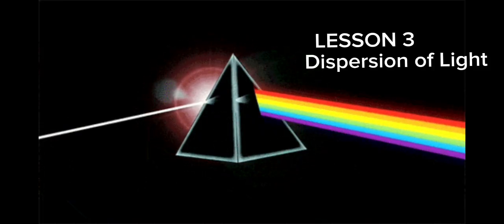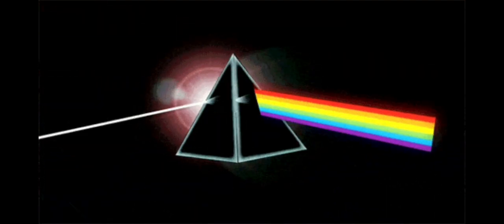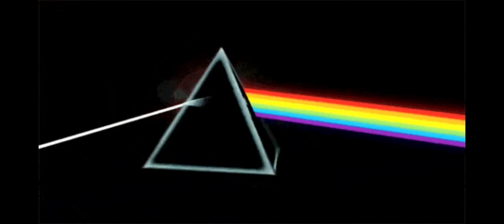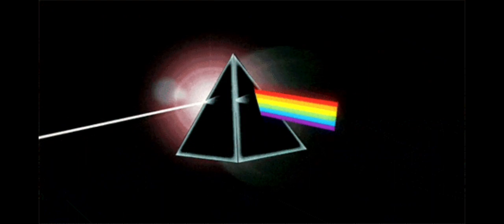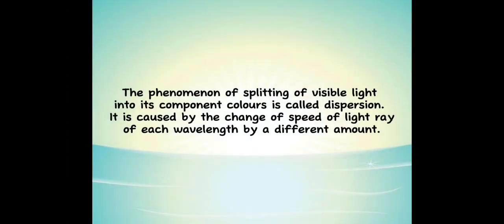The world around us is made up of varying shades of different colors. As a result, the perception of color of surrounding objects is subjective and differs for each of us. That being said, regardless of our subjective perception, the color of the light itself has an objective cause. Have you ever wondered how a rainbow comes to be? The phenomenon of splitting visible light into its component colors is called dispersion. Dispersion of light is caused by the change of speed of the light ray, resulting in the angle of deviation of each wavelength by a different amount.